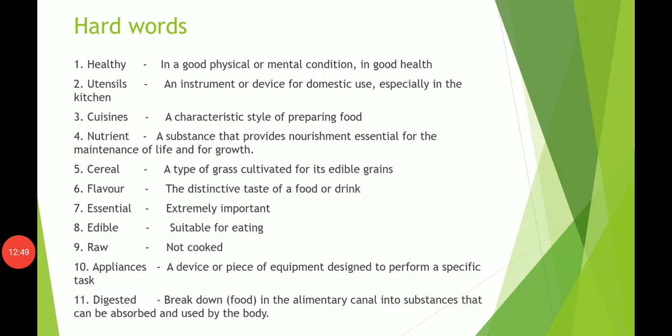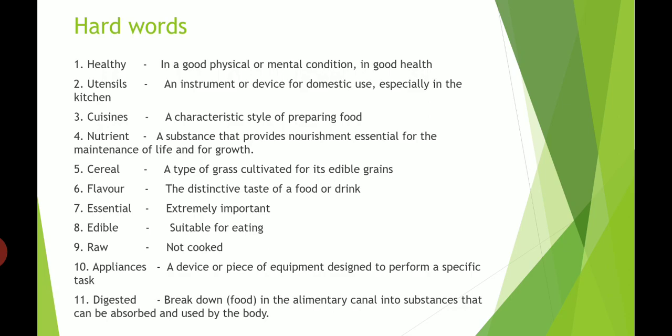Now we will find out the hard words of this chapter, chapter number 3. See, I have found the hard words of this chapter for you. So start with healthy. The first word is healthy. The meaning of this word is in a good physical or mental condition, in good health. Next one is utensils, an instrument or device for domestic use, especially in the kitchen. We use utensils in the kitchen for cooking.